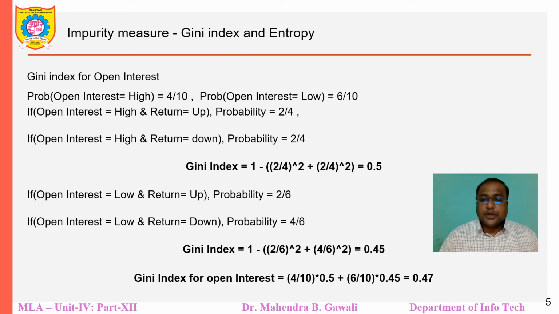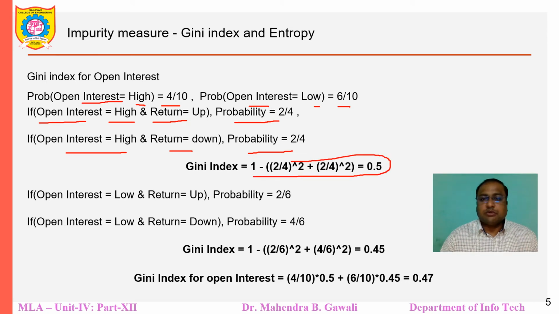Gini index for open interest. So we have taken the next column. Probability of open interest equal to high, 4 divided by 10. Probability of open interest equal to low, we found 6 items out of 10. If open interest equal to high and return equal to up, we found 2 by 4. If open interest equal to high and return equal to down, we found the probability 2 by 4. We put these values into the Gini index and we come to the conclusion that the Gini index is 0.5 by this calculation.